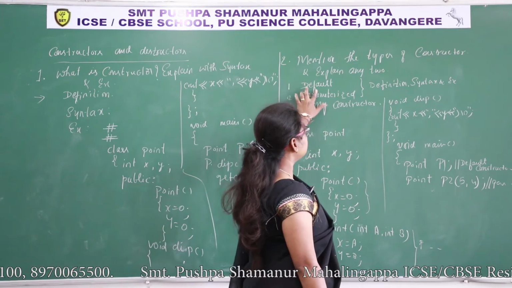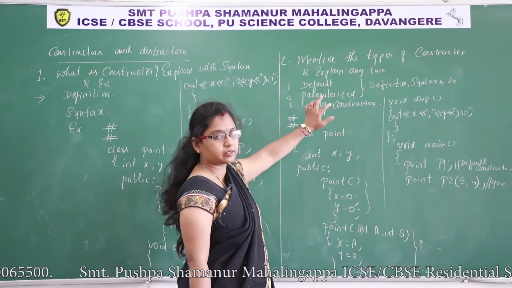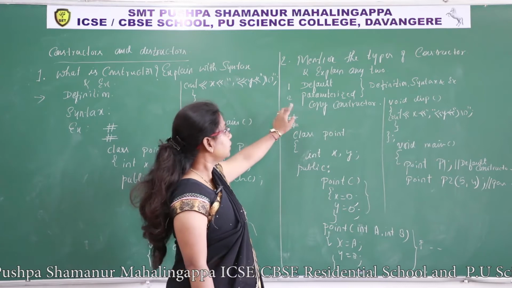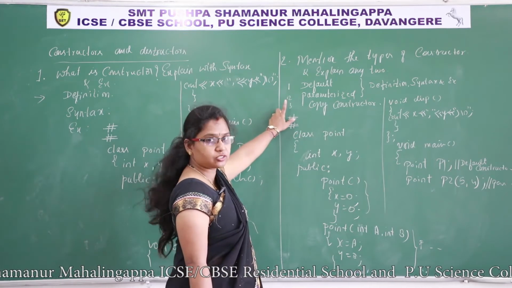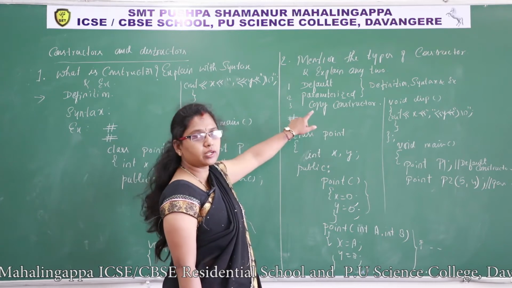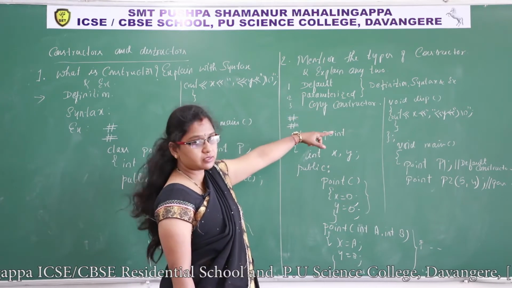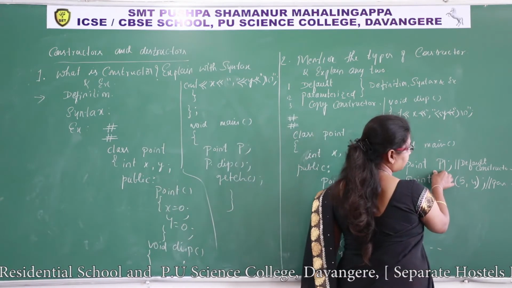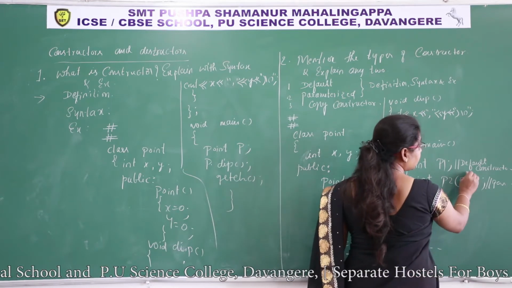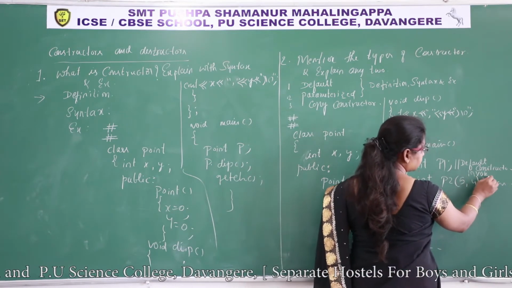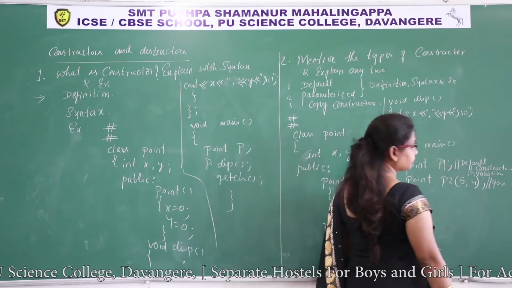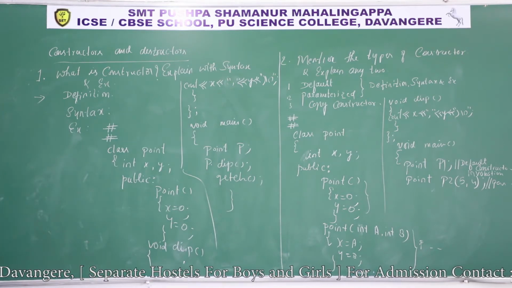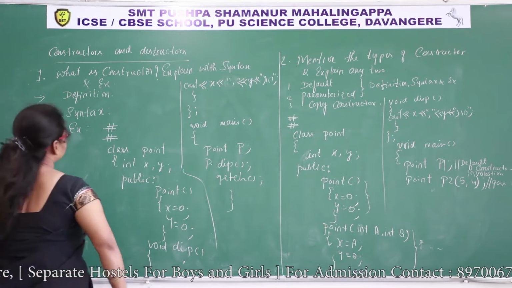See what you have to write here. A default constructor is a constructor that doesn't take any argument. The syntax is the same as the general syntax of that constructor. Example. After that, for the parameterized constructor you have to write the definition, it takes one or more arguments. Syntax, after that example. In this example you must mention this is a default constructor invocation and this is a parameterized constructor invocation. You must write this. Understood?